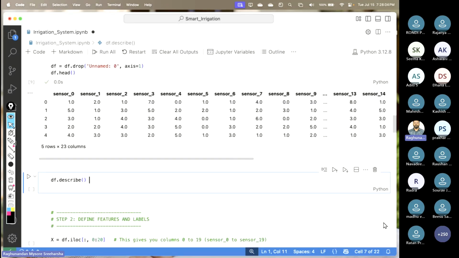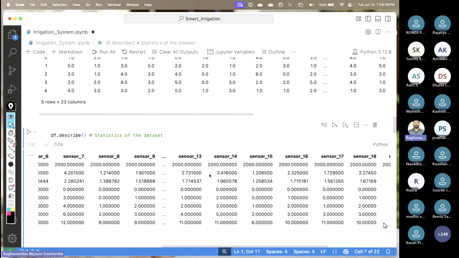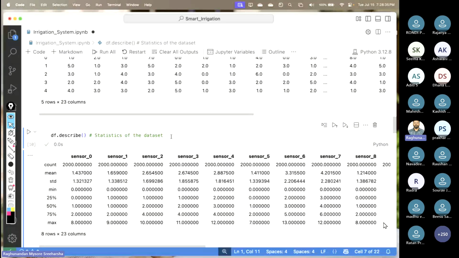Next, in order to know the statistics of the data set or data frame, I can use the describe function. If I run this, you can see I have sensor 1, sensor 2, up to the parcels, all the values. Now what is statistics? I guess most of you know what mean, median, mode and other things are. That is statistics. Now I want to understand how well my data points are distributed. For that, I'm going to use the describe function.